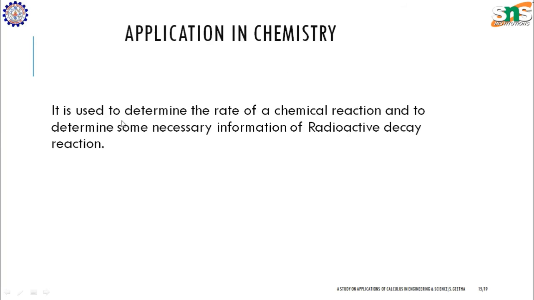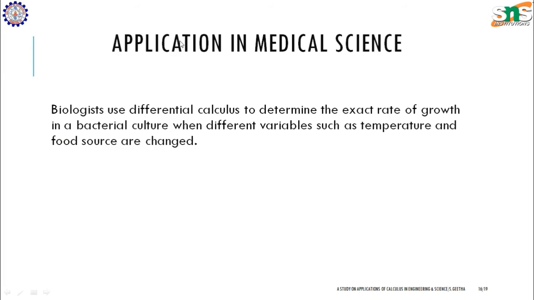It is used to determine the rate of a chemical reaction and to determine some necessary information about radioactive decay reactions. Next, application in medical science. Biologists use differential calculus to determine the exact rate of growth in a bacterial culture when different variables such as temperature and food source are changed.